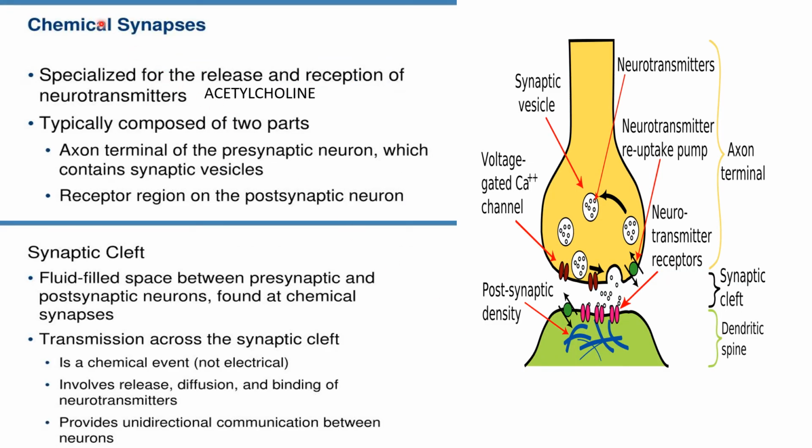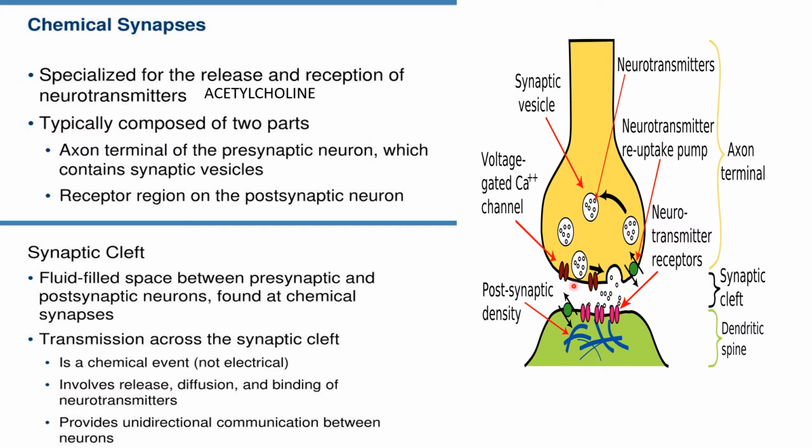Moving on to the second type, which is known as chemical synapses. What happens is a special neurotransmitter is released, a chemical known as acetylcholine. It is composed of two main parts. First is the axon terminal, as you can see over here, which forms the presynaptic neuron and contains synaptic vesicles. And the second part is the postsynaptic neuron, which is receiving the impulse, and it contains receptors. Now there is the synaptic cleft, which is the fluid space between the pre and the postsynaptic neuron found in chemical synapses.